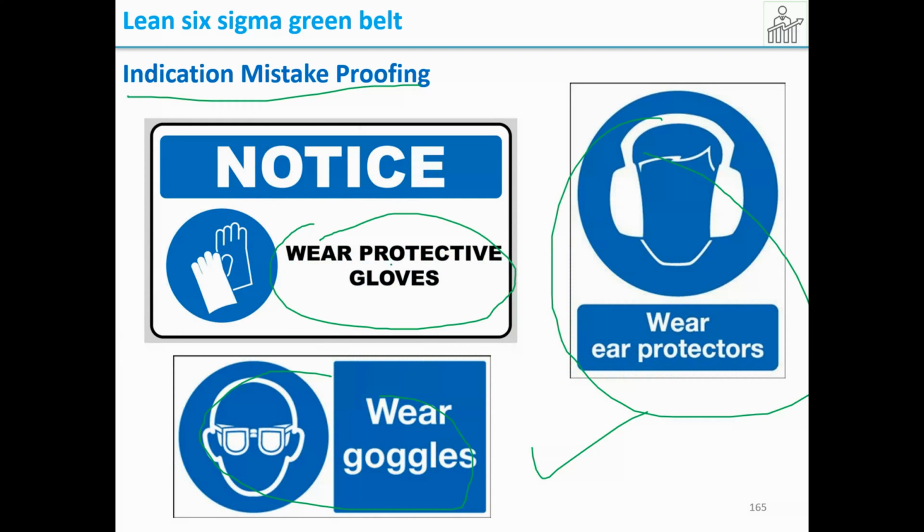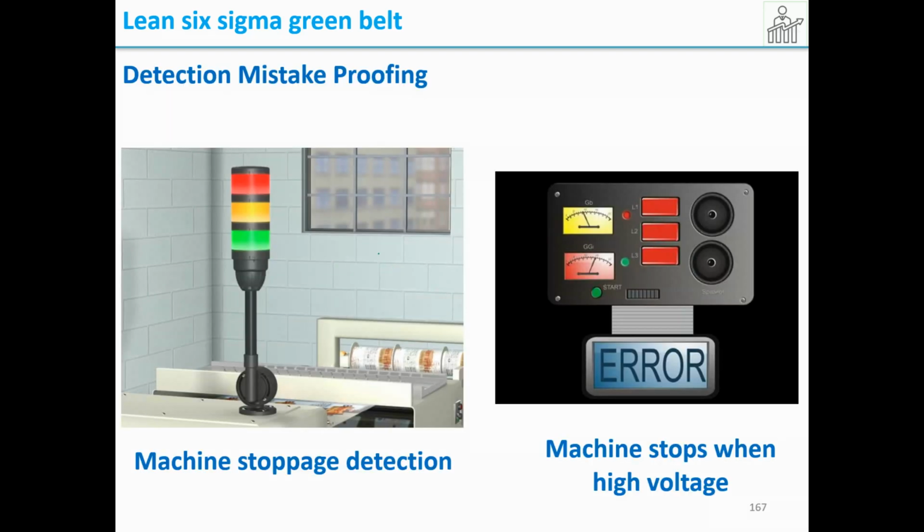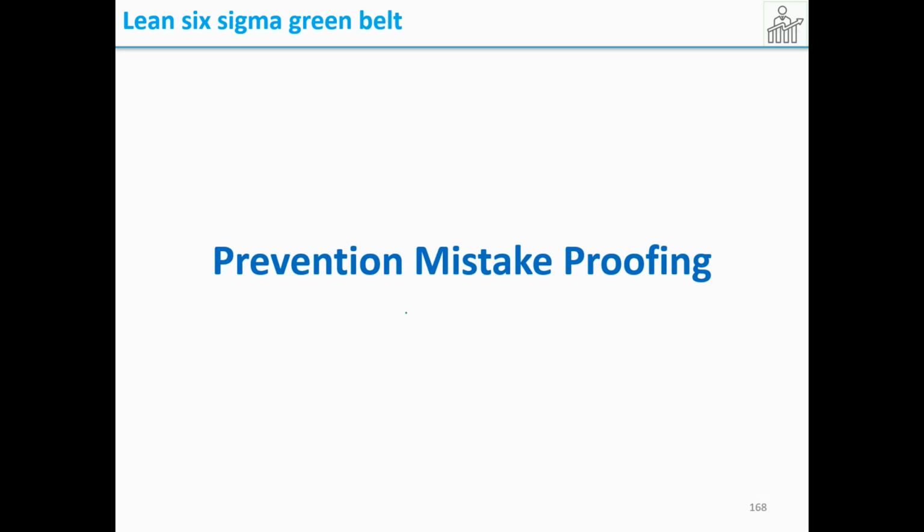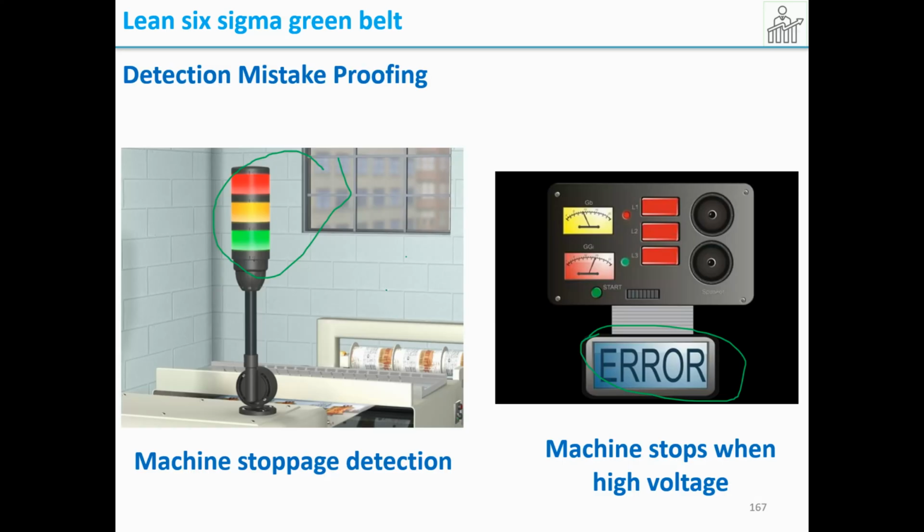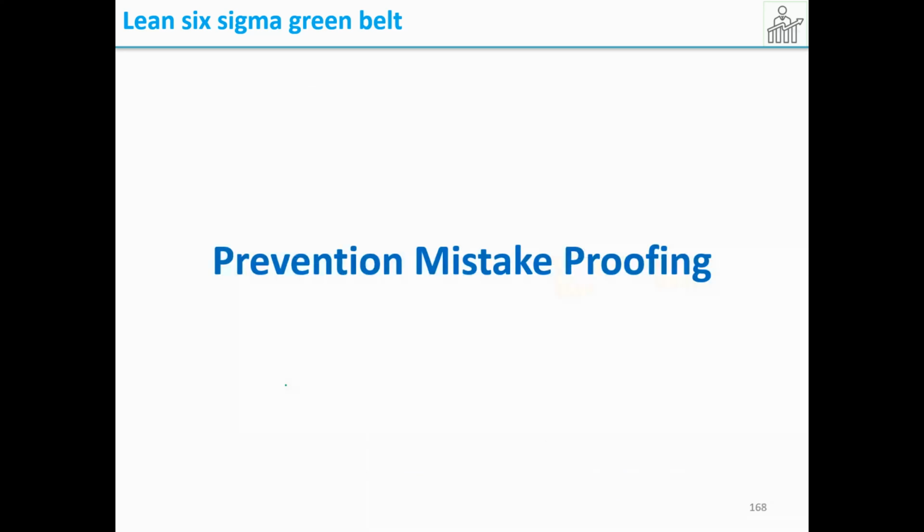So this is a common example that you have seen. Some examples in the machines are, when there is a problem, it will give an alarm. It will give a different color alarm. There will be a beep sound. There will be an error. So this is a stoppage, right? When some mistake happens, you press something wrong, load something wrong, or whatever it is, what happens is it will indicate and it will shut down. So it is understood that you have done some mistake.